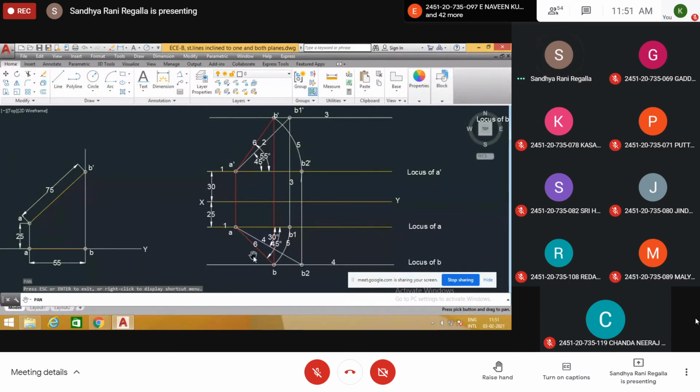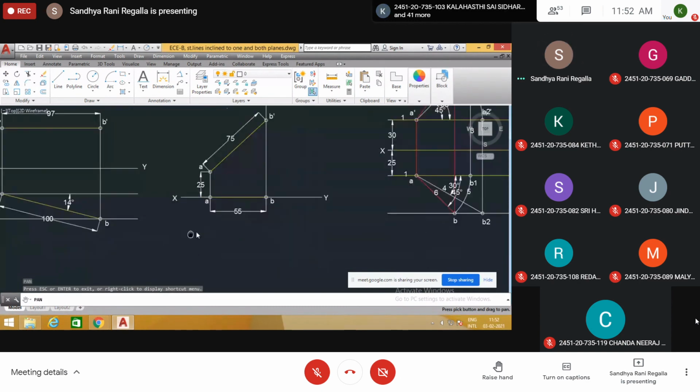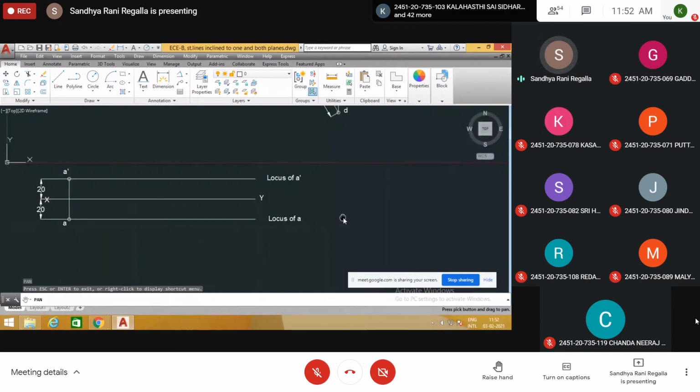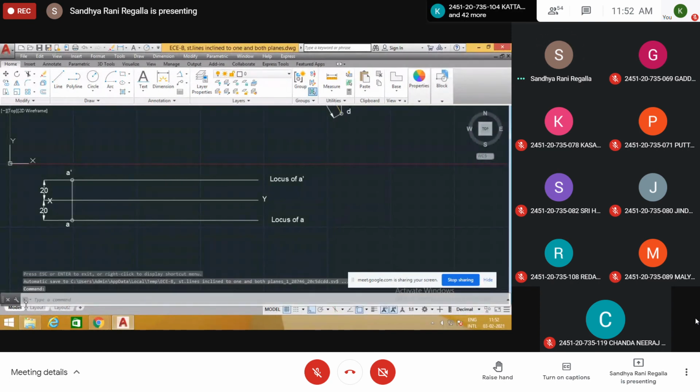also given. So this AB, we don't know how much is the inclination, but this length AB and AB1 both are the same. So we can put AB1 here first on the locus of A. Here also we can put A dash B2 dash on the locus of A dash. After that we can rotate in this direction. So first we put top view length on locus of A. How much is the top view length? 60 mm.